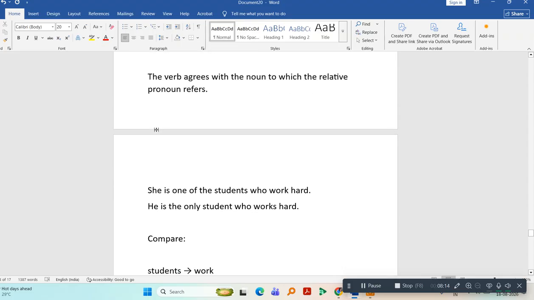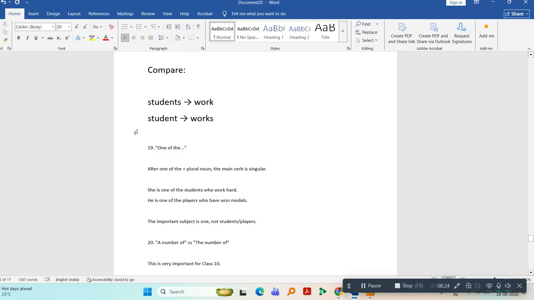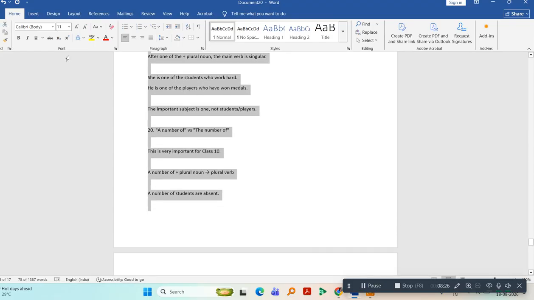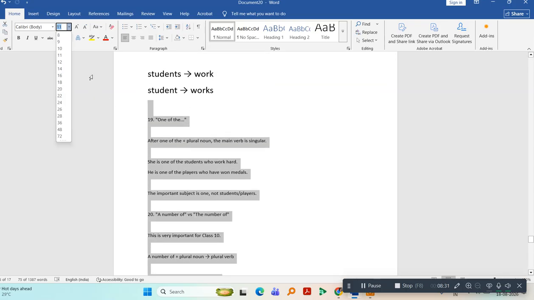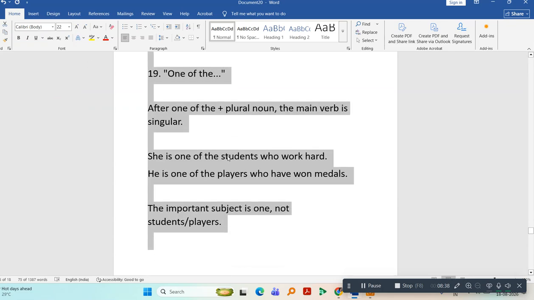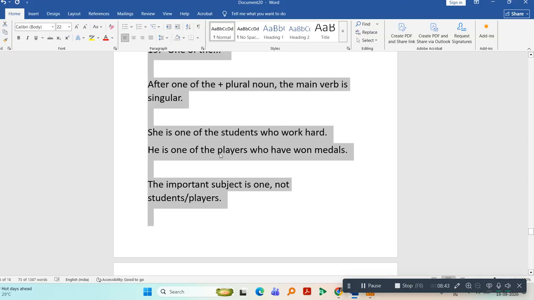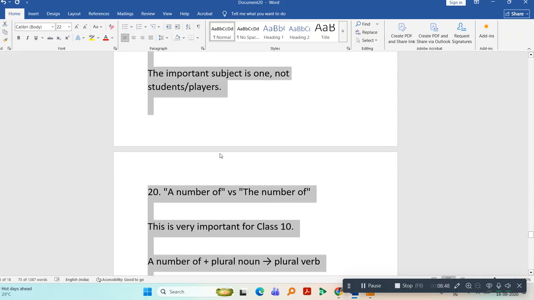And whenever you are using relative pronouns like who, which, that, the verb agrees with the noun to which the relative pronoun refers. She is one of the students who work hard. He is the only student who works hard. So whenever you are using one of the, you will use a plural noun after one of the and then you will use the main verb. She is one of the students who worked hard. She is one of the players who have won medals. The important subject is one, not students or players.